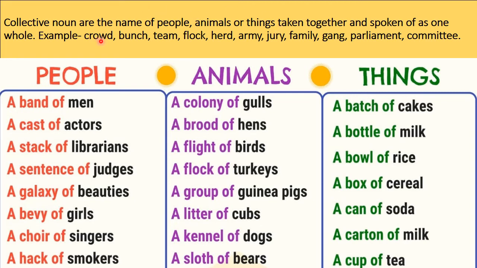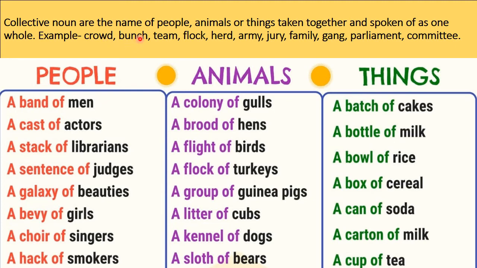When we say crowd, it means there is not only one person, but it shows a group of persons. There are so many people which create a group to which we say crowd. So it is a collective noun.